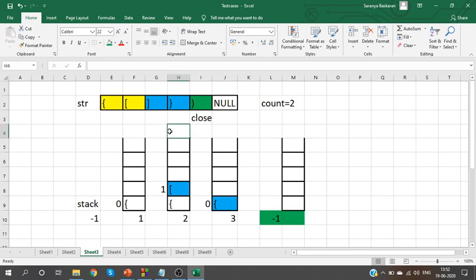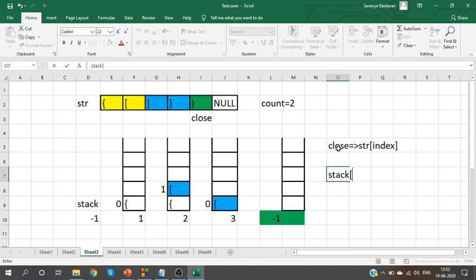I see a close bracket and try to compare it with top of stack, but top of stack is at -1. So this close bracket, which is str of index, is compared with stack of -1. It is an invalid index. You can compare the values provided top of stack should not be -1.